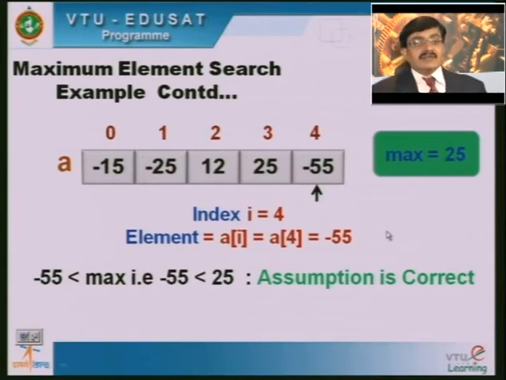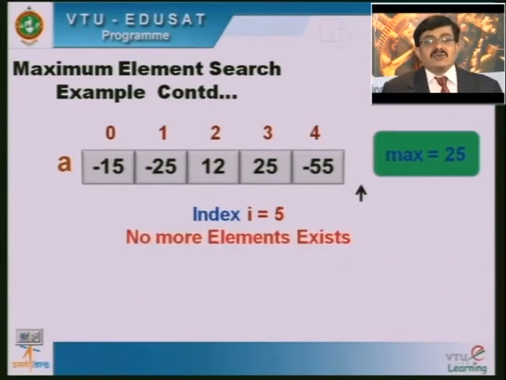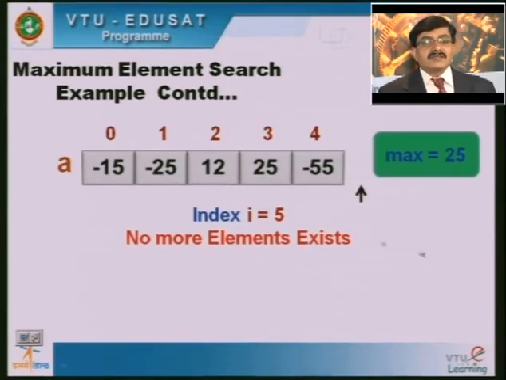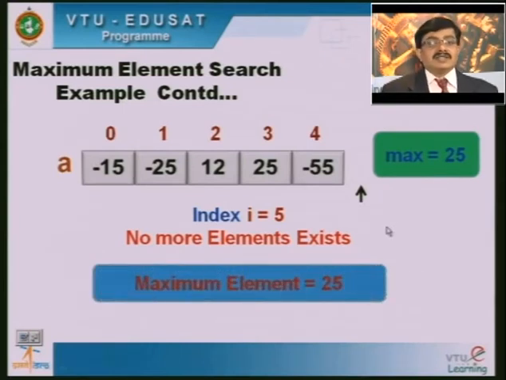We do not know whether there are further elements in the array or not. But when the index becomes i is equal to 5, note that it is an array of 5 integer elements. The index will go from 0 to n minus 1. When n is equal to 5, in an array of 5 integer elements, the index will go from 0 to 4. But here you can notice that the index value is i is equal to 5. So, no more elements exist. When we come to this situation, what is the maximum value we are currently holding? It is 25. So, we can conclude that the maximum element of the array is 25.